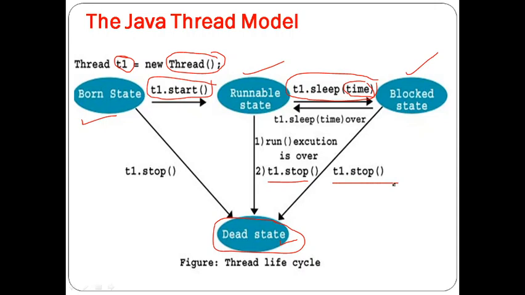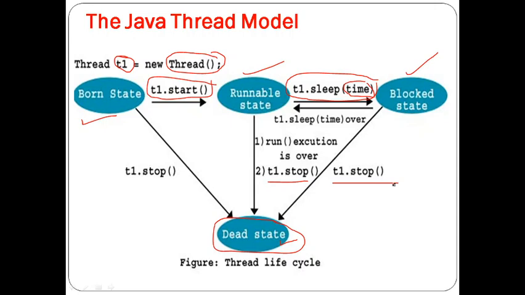So the life cycle of a thread is the phases which are involved in the thread execution. The thread will initially be born, and after that if you call the start method, you will go to the runnable state. From the runnable state, we will perform all the activities.